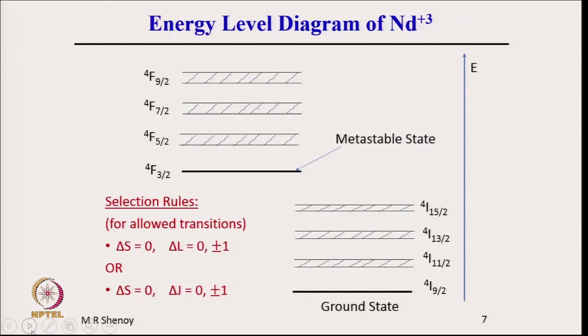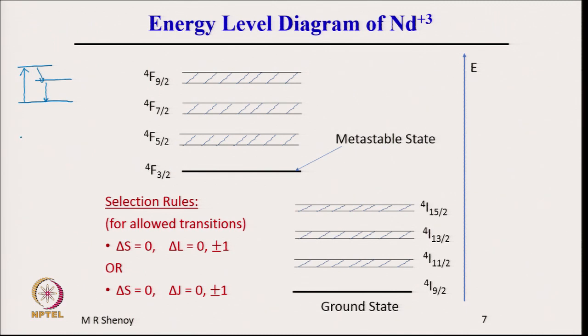Now, let us continue and look at the laser transitions. I have now shown this shifted. Please remember in the case of a 3 level laser we showed the energy levels like this, just for convenience: atoms are excited to the upper level, come down rapidly to this level, and from here come down to the ground state.